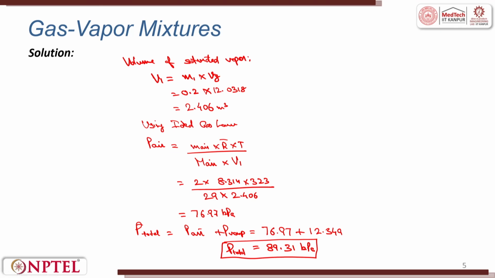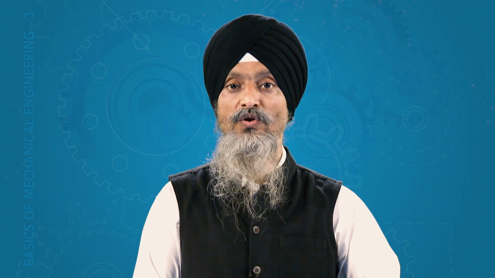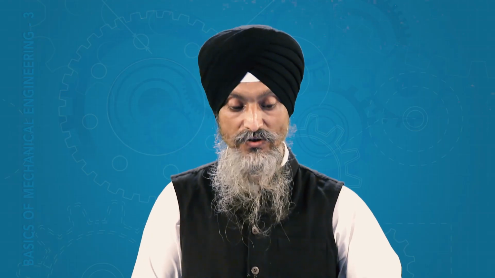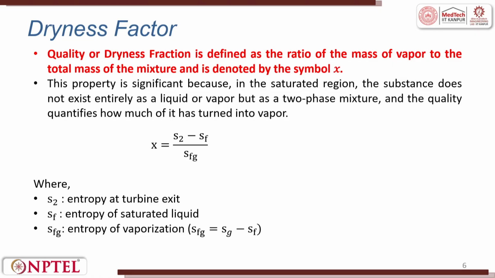When air and vapor are mixed, how do we calculate the pressure? The ideal gas equation holds true here, as we have calculated. Next, I will try to calculate the dryness factor, and I would like to discuss the dryness factor before I come to the calculations. When we talk about the dryness factor, it is quality or dryness fraction. Dryness fraction is defined as the ratio of the mass of the vapor to the total mass of the mixture and is denoted by symbol X.